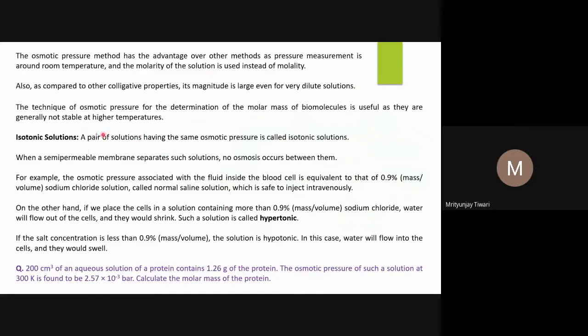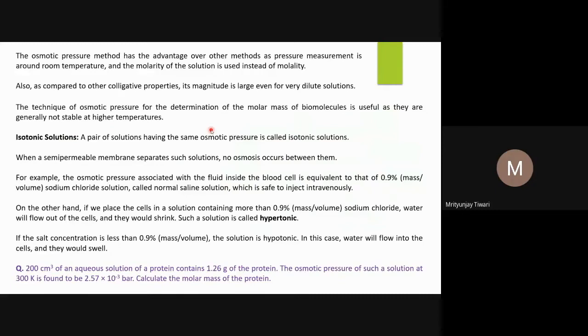Based on the osmotic pressure, we also define different solutions and their relative concentration in terms of tonicity. Tonicity means the relative, comparative concentration of the solutions that we consider. If you consider two solutions of the same concentration, both solutions will have the same osmotic pressure, because the number of solute particles in both solutions is the same.